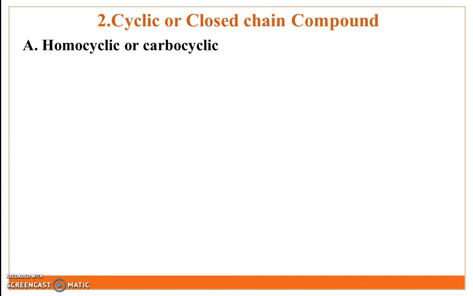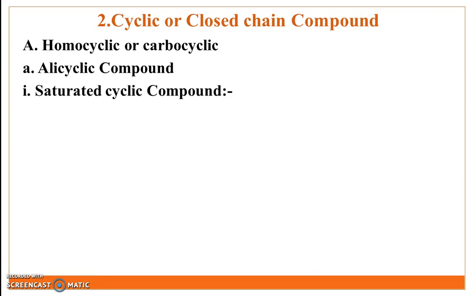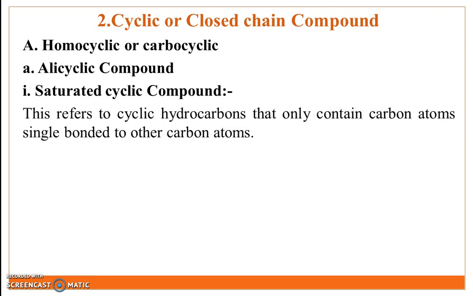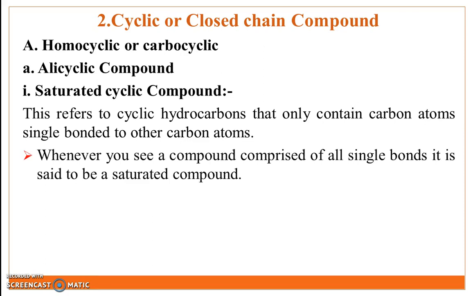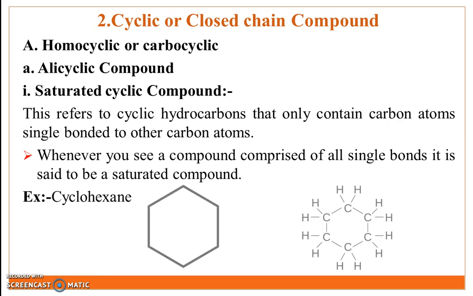So first is homocyclic compound. In this, the subclass is alicyclic compound, and the next subclass of alicyclic compound is saturated cyclic compound. Definition: it refers to cyclic hydrocarbon that only contains carbon atoms single bonded to other carbon atoms. Whenever you see a compound comprised of all single bonds, it is said to be a saturated compound. Example is cyclohexane. In this structure of cyclohexane, the carbons join together in single bond formation, so it is called a saturated cyclic compound.